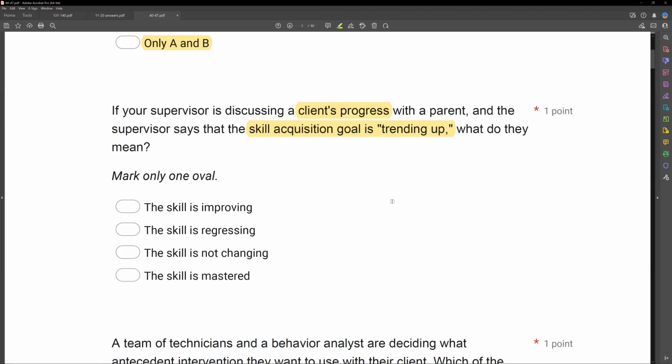Skill is not changing. What must be changing if it's trending up? And the skill is mastered. The skill is not yet mastered because it's continuing to rise, okay? So all the supervisor here means is that the skill is slowly improving.